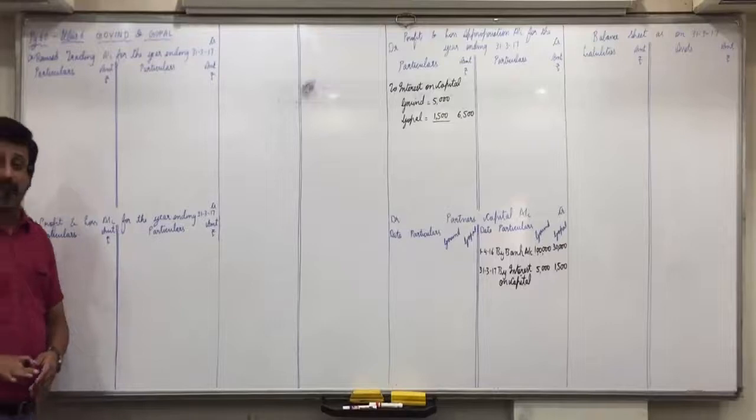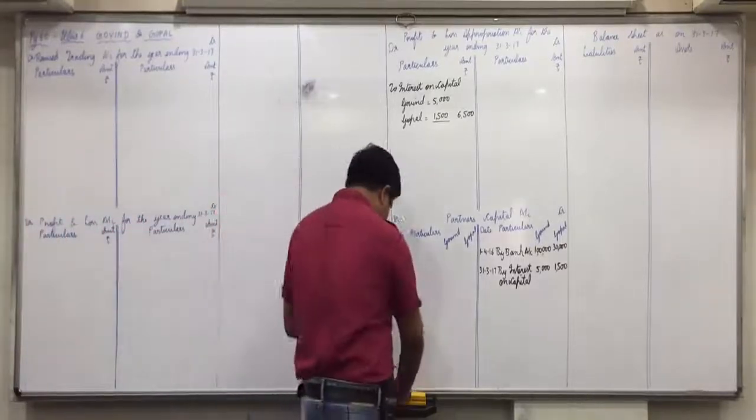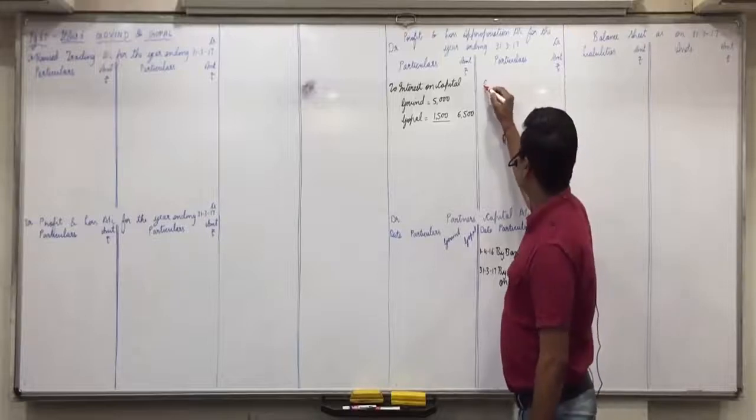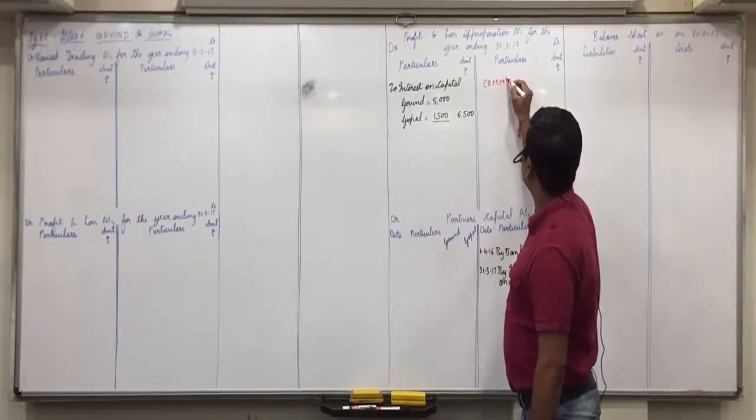And in case you feel that you'll forget it, what you can do is use a pencil. Here we are going to record the net profit. Here you can mention commission pending with pencil.